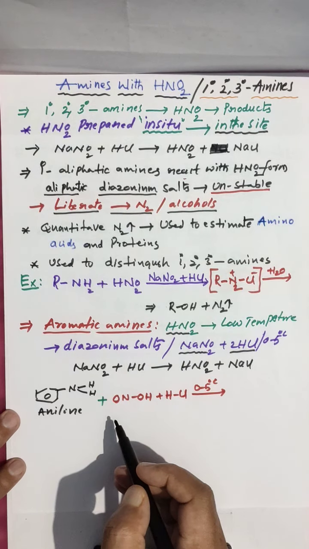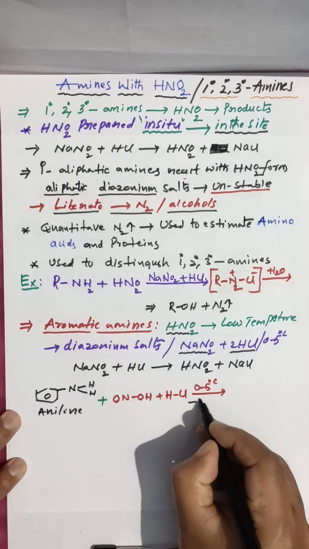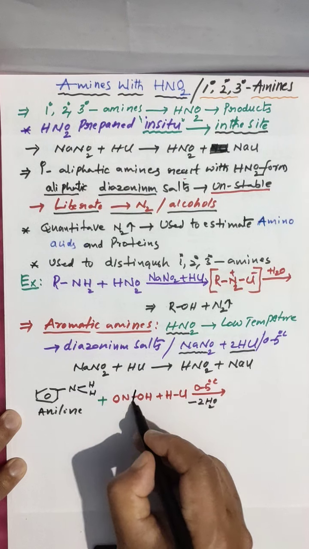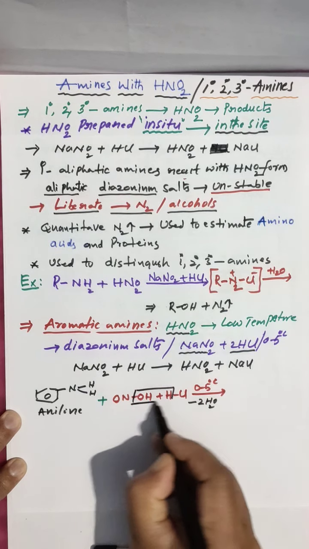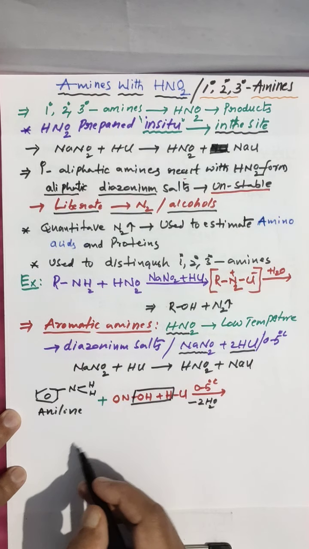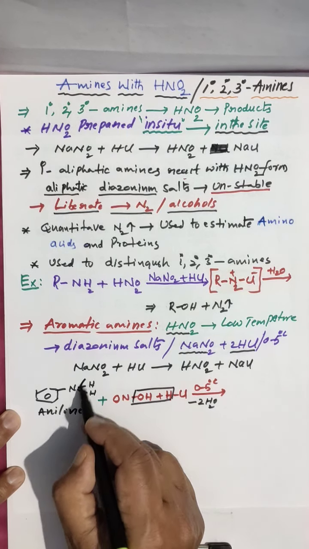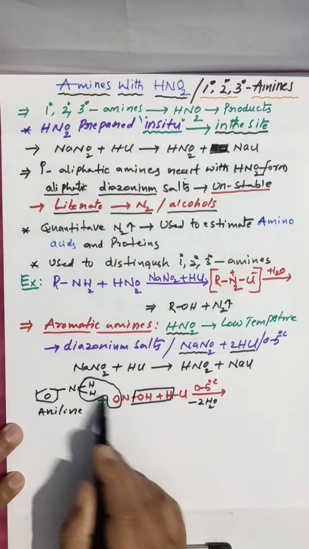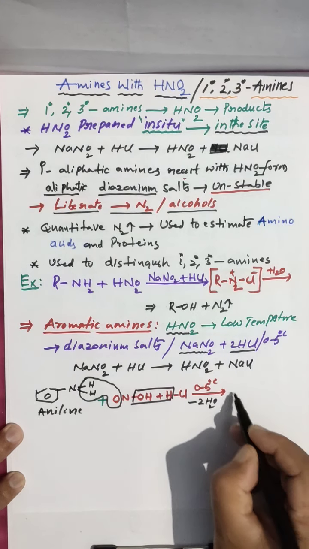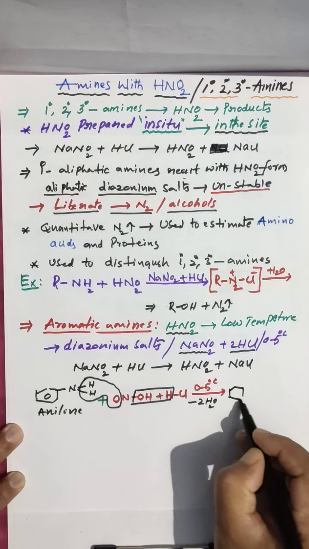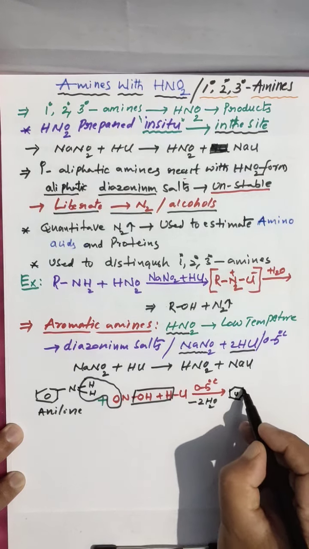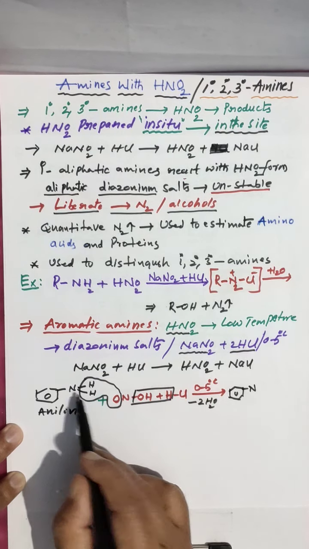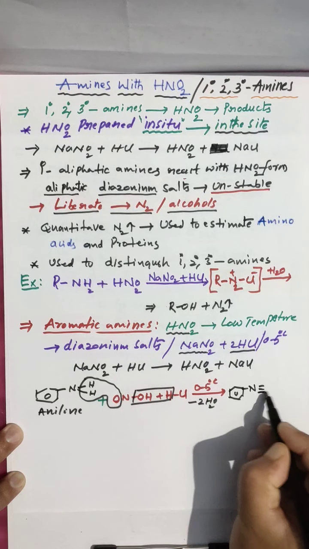Now elimination of 2 moles of water will take place. Look here how water is eliminated. One water molecule forms here, and the 2 hydrogens and this oxygen form the other. 2 moles of water are eliminated. Then you have the benzene ring, with this nitrogen, and this nitrogen still not bonded comes here with a triple bond.